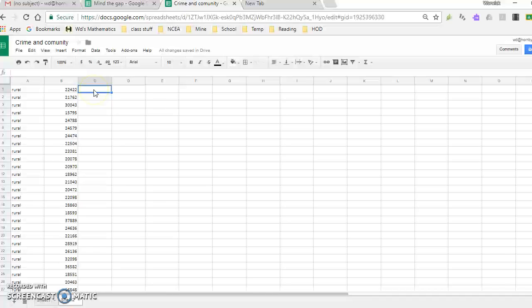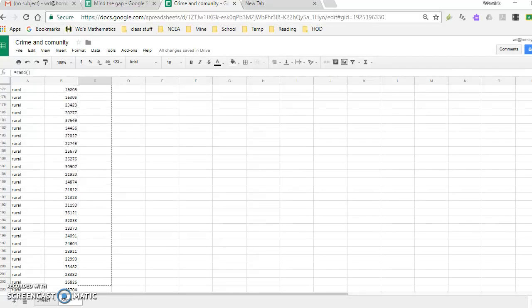Next step, I'm going to put a random number in this side. I'm going to type equals RAND, R-A-N-D, with an open bracket and a close bracket. This is just to say that it's a function. And this just shows a random number that's between 0 and 1. I don't really care what it is at the moment. When I go to the corner of the square, I get a little plus symbol, and if I use that, it drags the same formula down. So all of these squares have a different random number. We want to drag that all the way to the bottom.